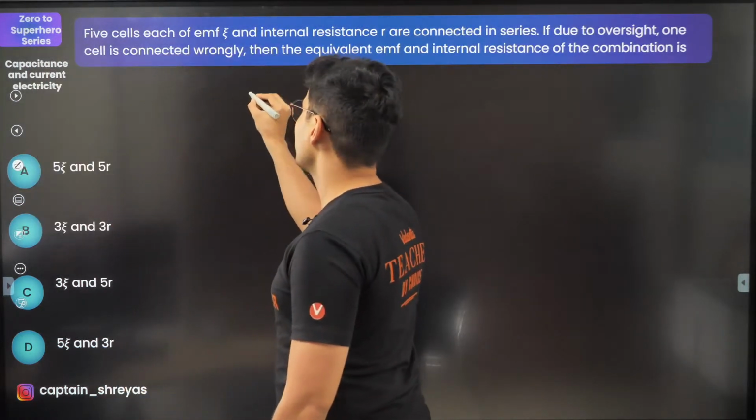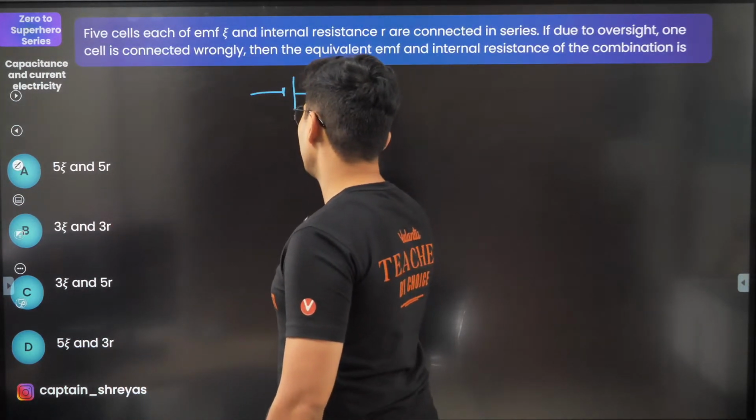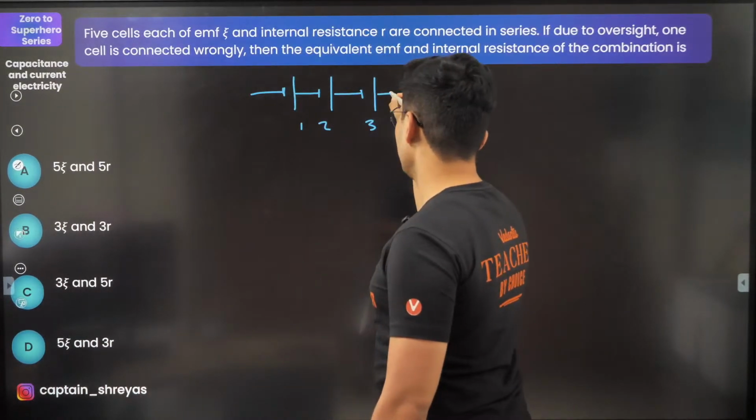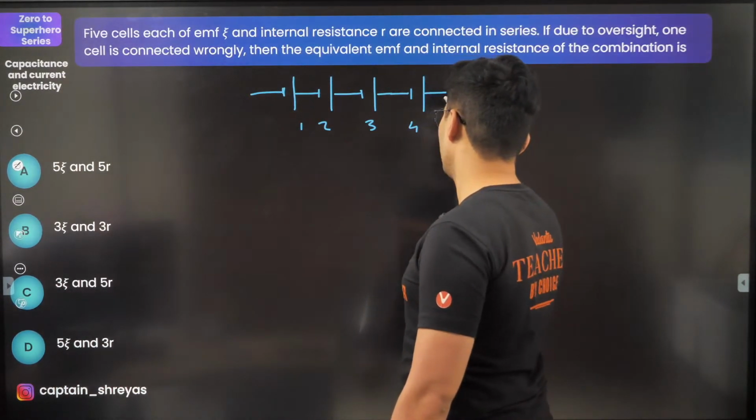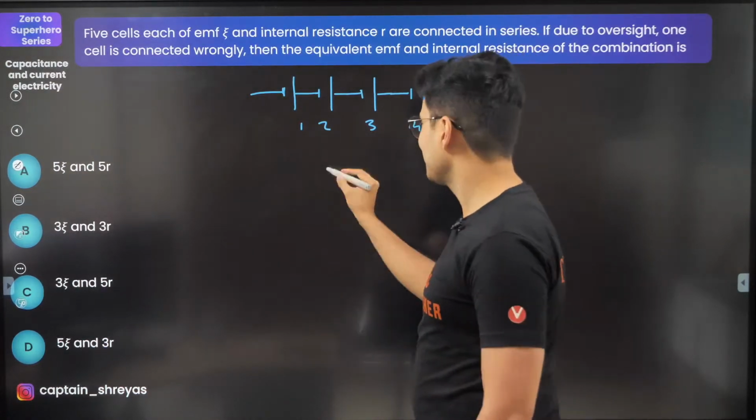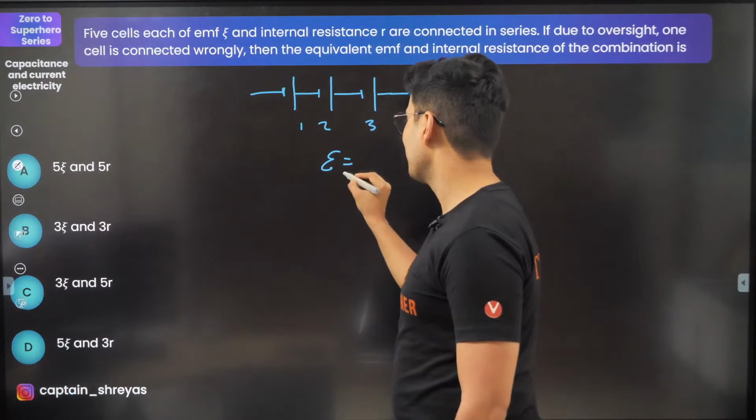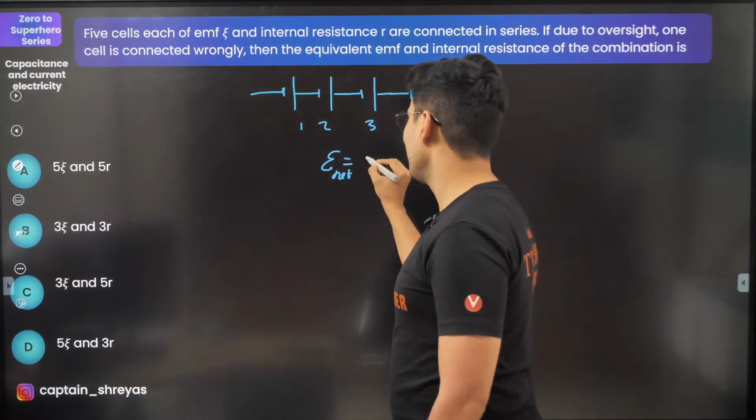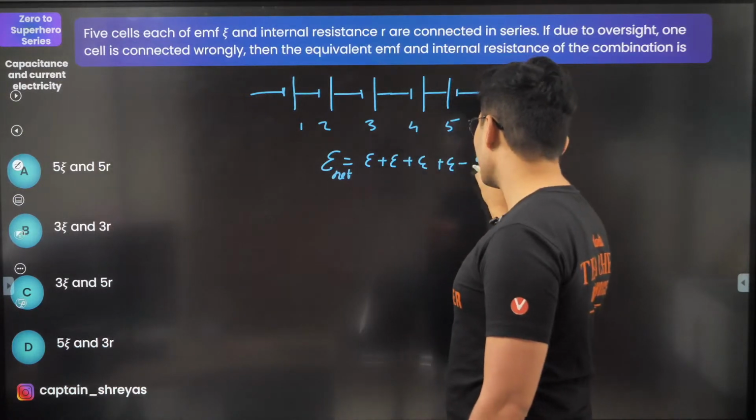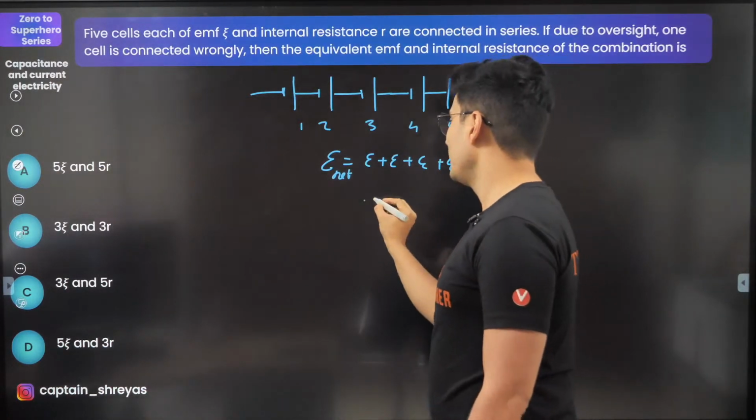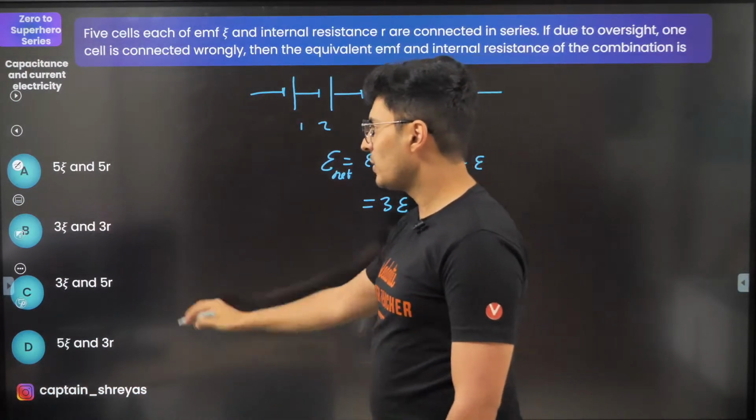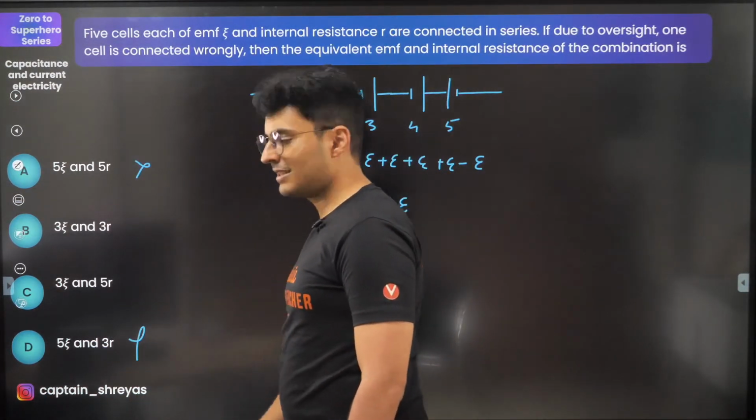First of all, 5 cells, one of them is wrongly connected. 1, 2, 3, 4. 5th one is like this. The moment this happens, the net EMF will be E plus E plus E plus E, but minus E, because this is opposite. So it will be just 3 times of E. So obviously option A gets eliminated, option D gets eliminated.